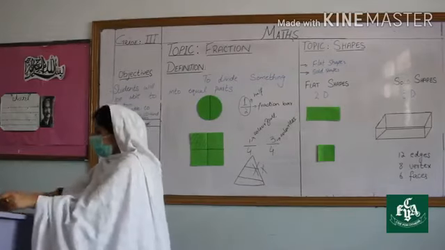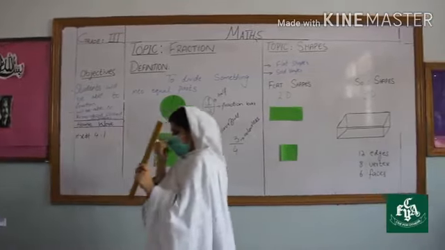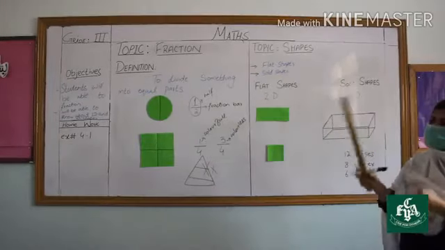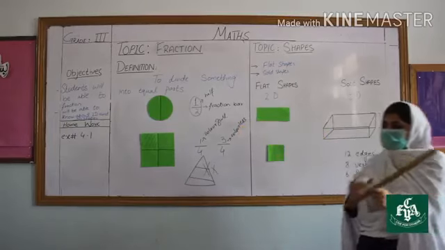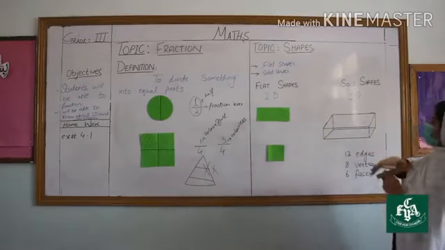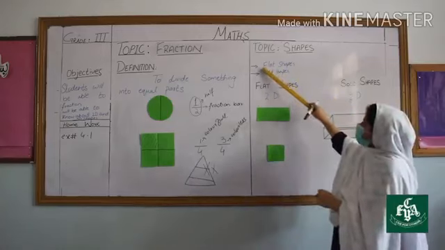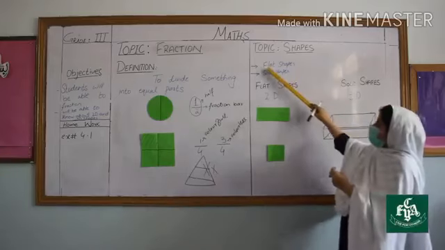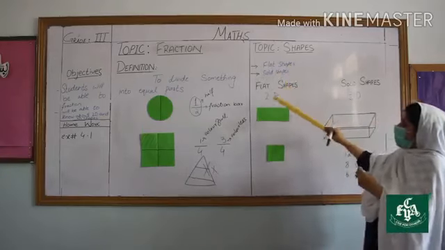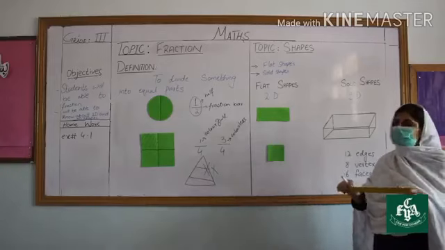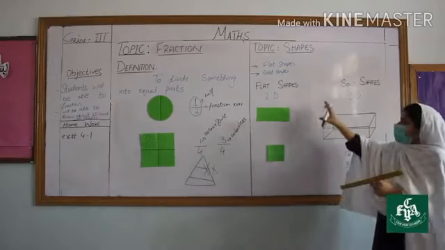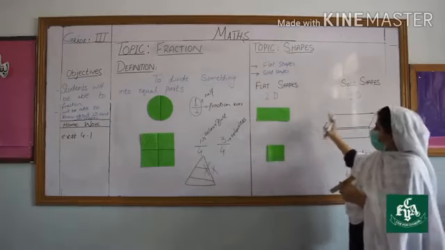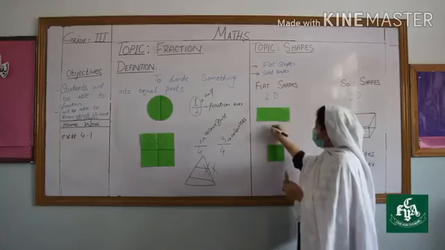Now moving towards the other topic, that is about shapes. We have different types of shapes in our surroundings, but here I am going to explain just two types of shapes: flat shapes and solid shapes. Flat shapes are two-dimensional shapes, which means they can be easily drawn on a flat surface or on the board. So this is a rectangle.